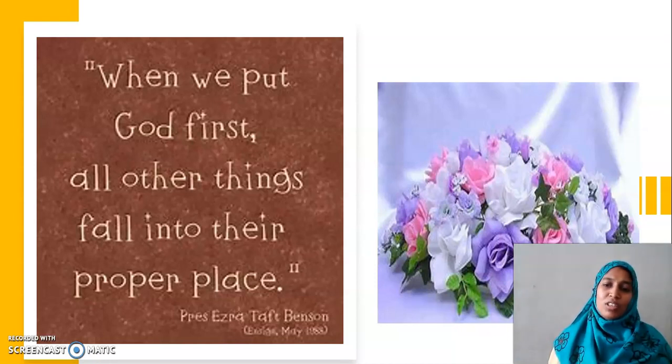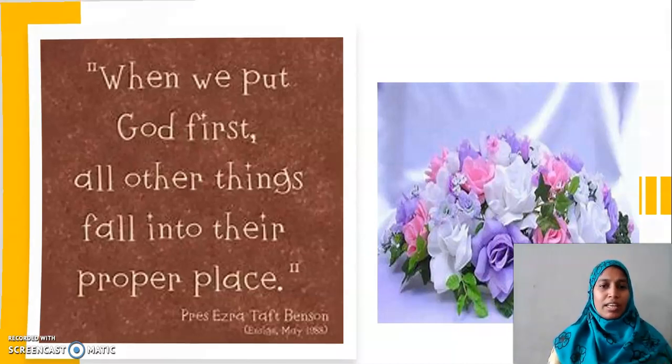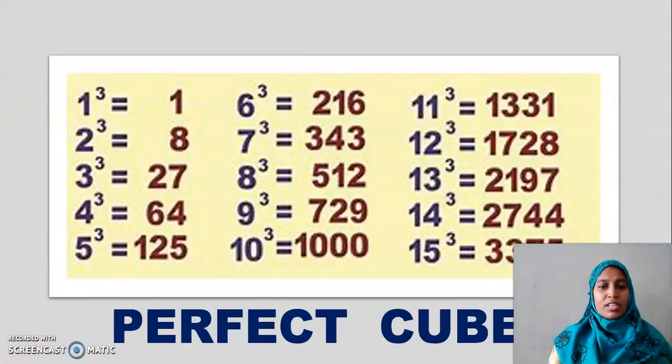Okay children, with this thought, let us continue today's session with a small recap. Yesterday we started with perfect cubes. Here I have given you a list of cubes. Perfect cubes 1, 8, 27, 64, 125. So many numbers are here. Out of these, only 4 numbers are less than 100. And only 10 numbers are there less than 1000.